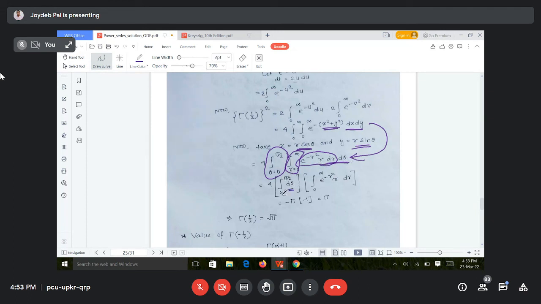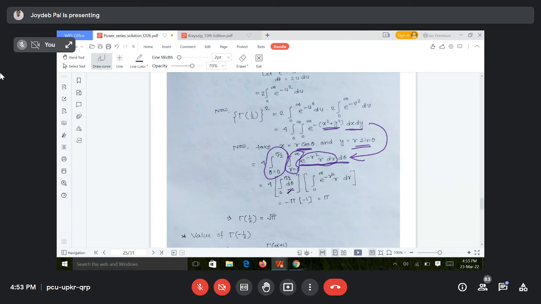So I am writing 0 to pi by 2 d theta. And for the r limit, the terms are e to the power minus r square into r dr, 0 to infinity.